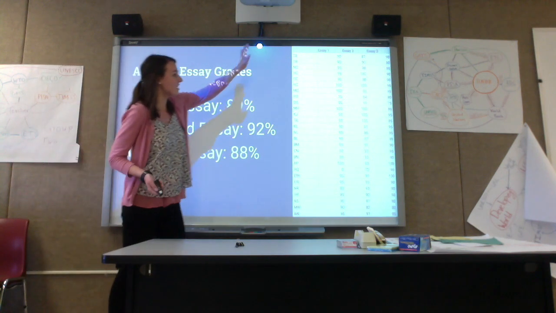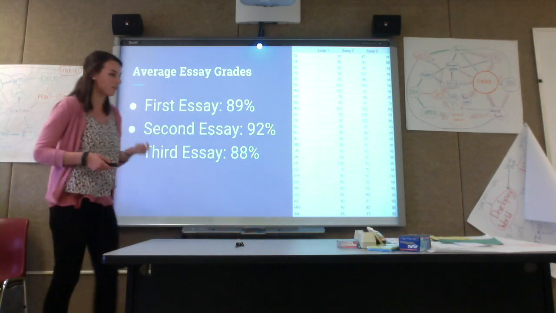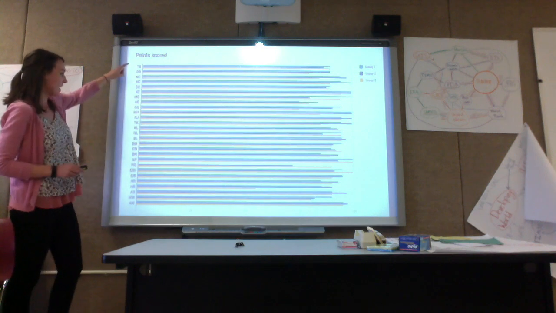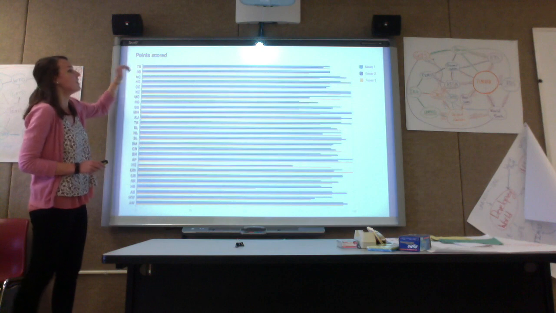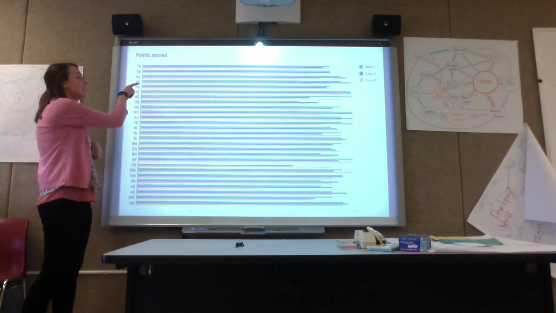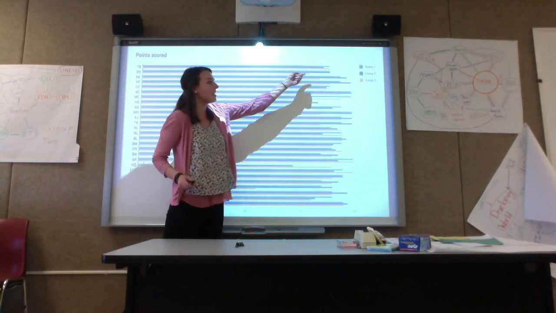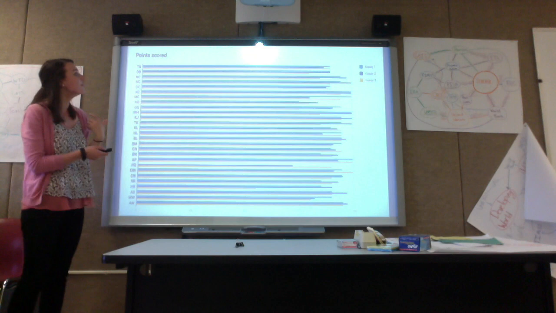And you can see these are the students, and then you can see how they did with Essay 1, Essay 2, and Essay 3. So this is kind of a lot going on, but this graph basically has all the students, and then the light blue is how they did on Essay 1, the dark blue is how they did on Essay 2, and the yellow is how they did on Essay 3. So you can see the first student got a 90 on the first and third essay, but then got an 85 on the second essay.